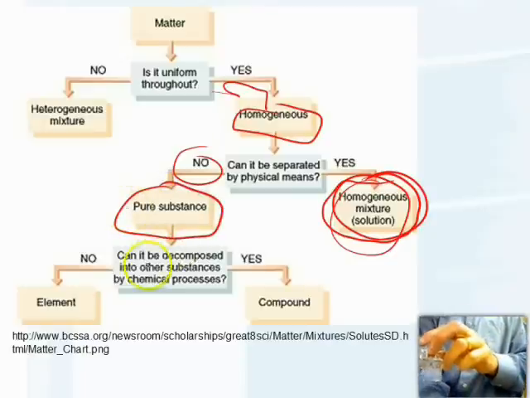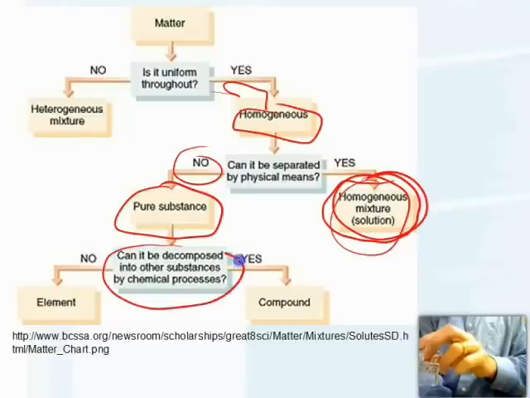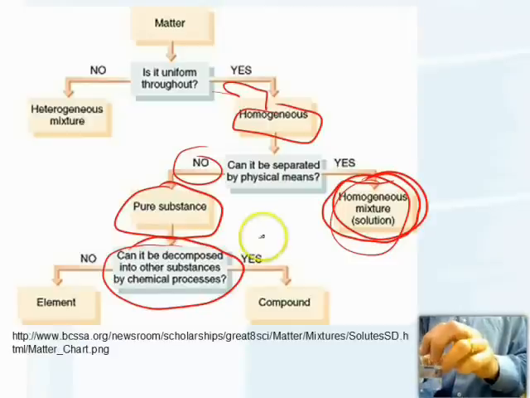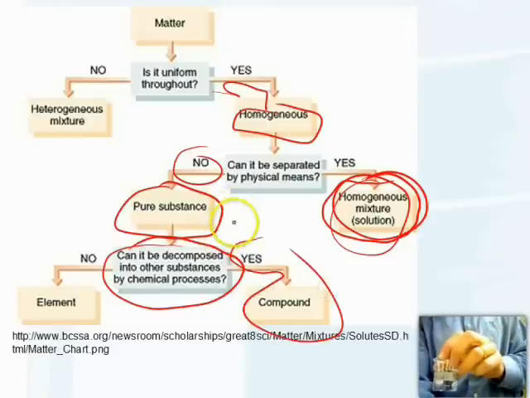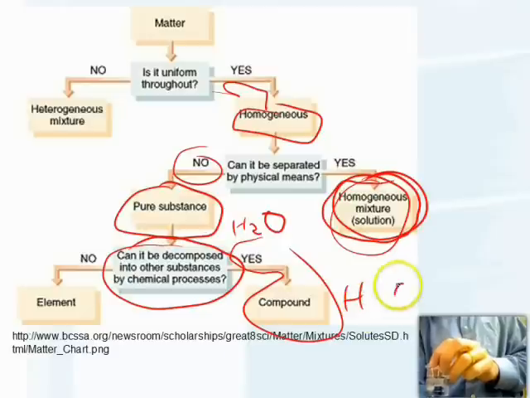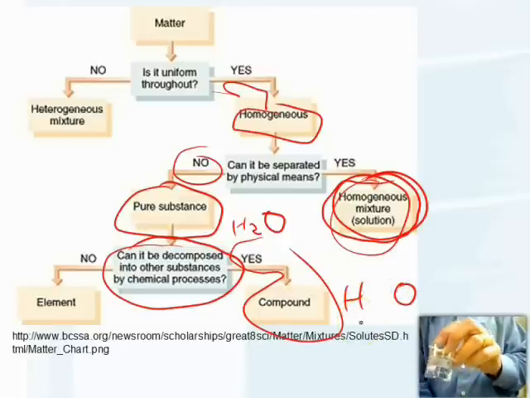Now, can it be decomposed into substances by chemical processes? Yes, it can. So that's a compound. We can break it up through chemical processes, through chemistry, which we'll talk about later, of course. H2O can be broken up into hydrogen and oxygen through chemical processes.